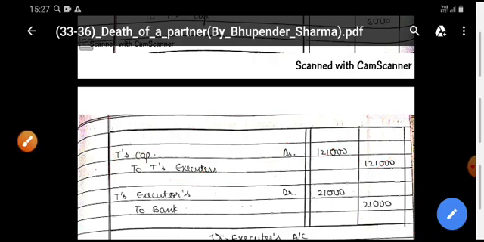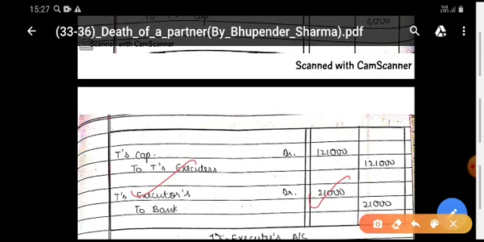Now, according to the requirement of the question, T's executors are being paid rupees 21,000 immediately. So debit the loan account because it is the liability of the firm. When you pay this amount, the liability of the firm will decrease, and credit the bank balance because the bank balance will also decrease.